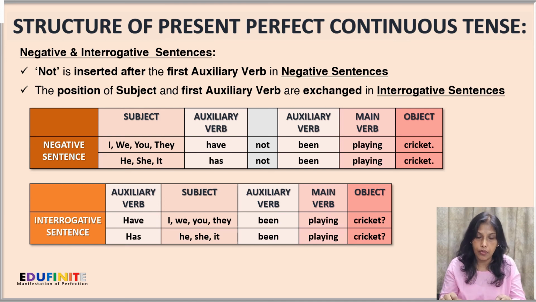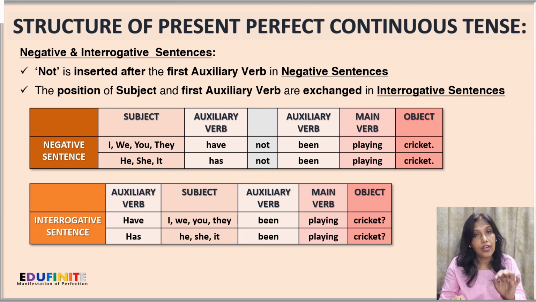Next, for interrogative sentences, as usual, we'll have to exchange the place of the subject with the first auxiliary verb. So for first person singular plural, for second person singular plural, and for third person plural, we'll have to shift have to the first position. So the sentences will be as have I been playing cricket, or have we been playing cricket, or have you been playing cricket, or have they been playing cricket.